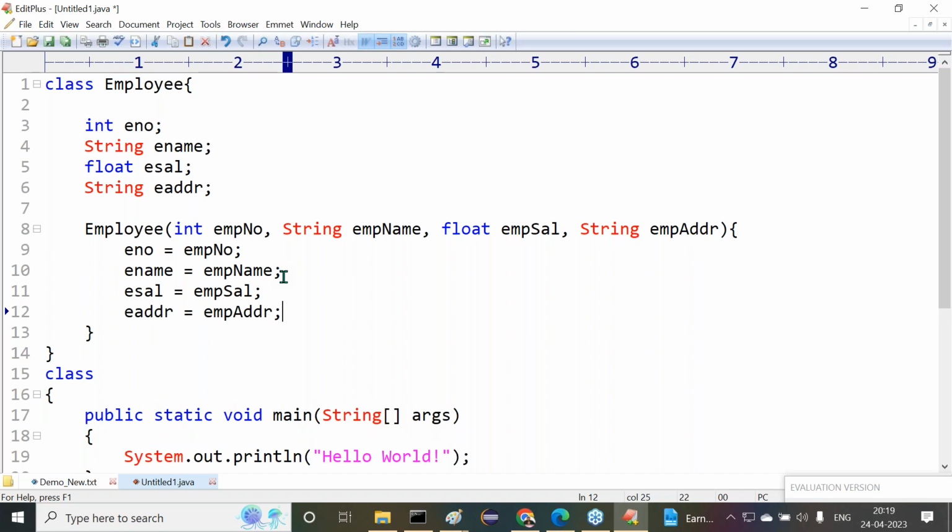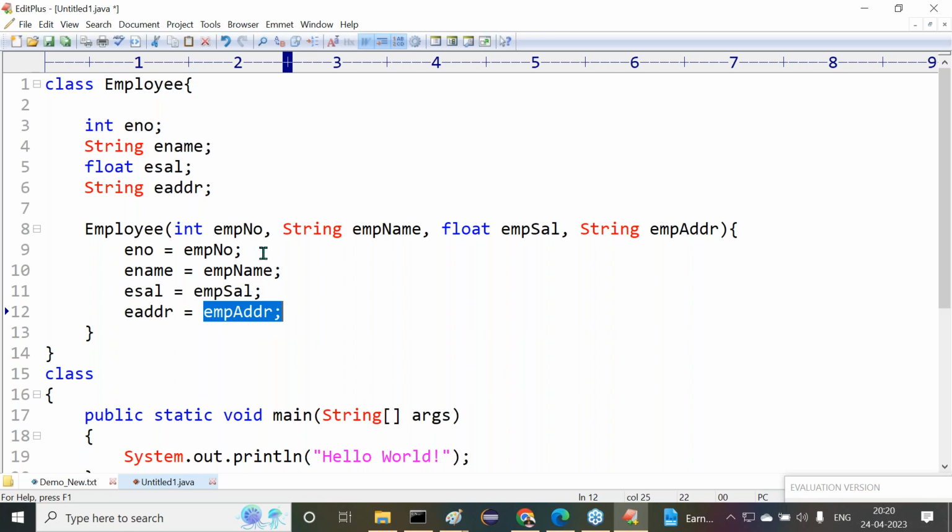Got it or not? Now observe carefully: eno, ename, ecell, eaddr are class level variables. empno, empName, empCell, empAddr are parameter variables. Data will come to the parameter variables, and the data will be assigned to the class level variables. Understand my point clearly now?